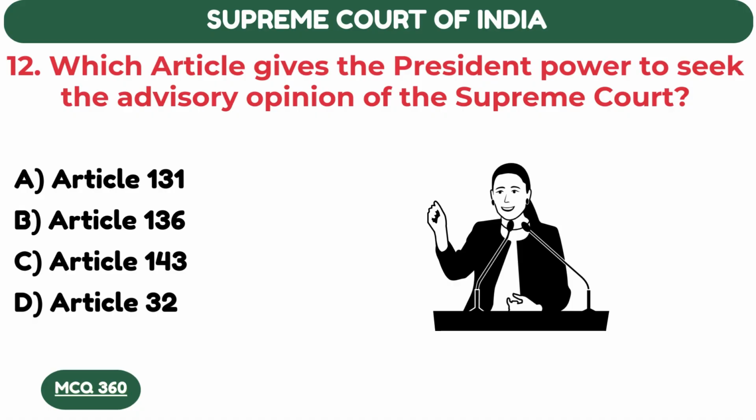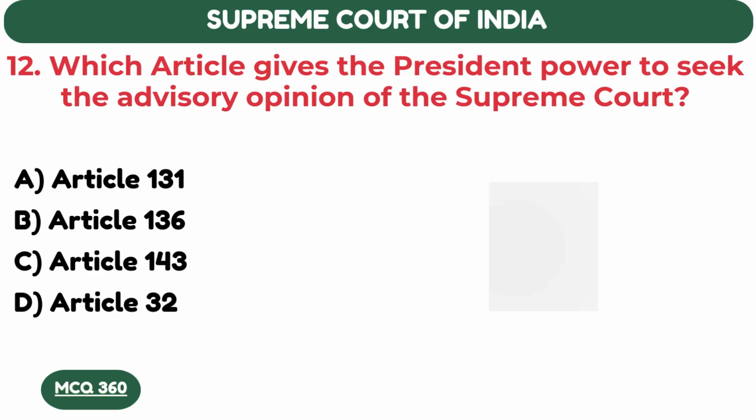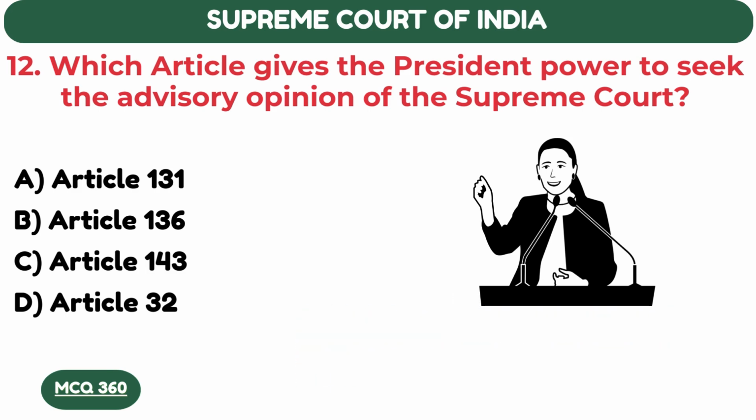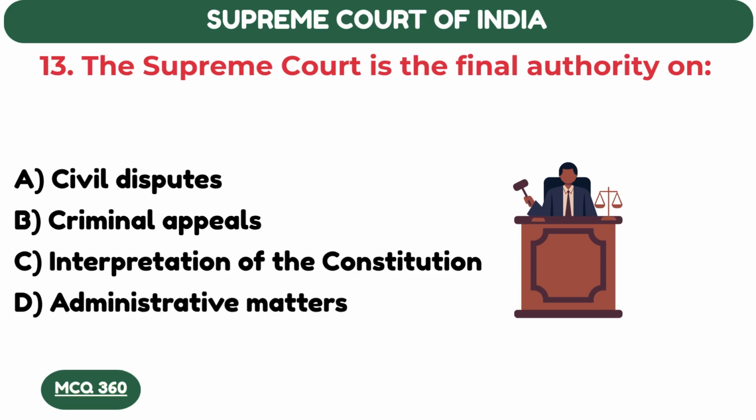Which article gives the President power to seek the advisory opinion of the Supreme Court? Article 143. Article 143 empowers the President to refer any question of law to the Supreme Court for its advisory opinion. The Supreme Court is the final authority on